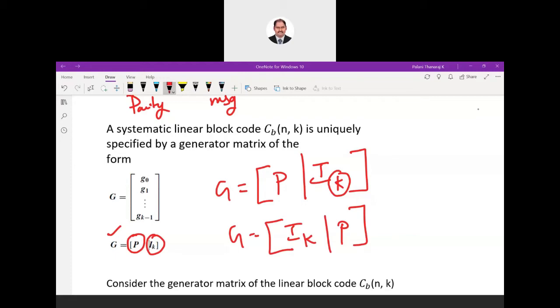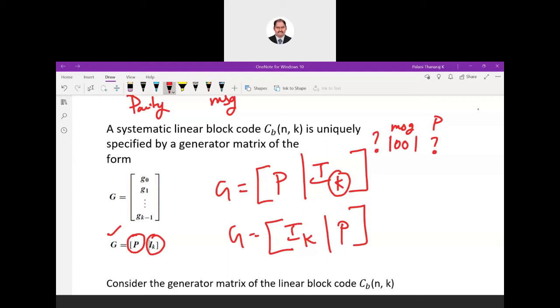You can add parity bits in the front side of your data. If this is our message, I can have a parity bit here, or you can add the parity bit on the other side. Both are allowed. It's my wish to add the parity bits. I can add in the front of the data stream or at the back end of the data stream. That is why both the things are allowed. You can have a combination of parity and identity in this manner, or you can have first identity and parity.